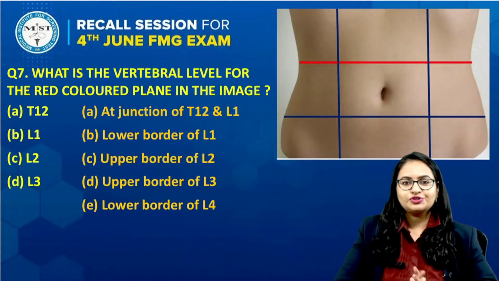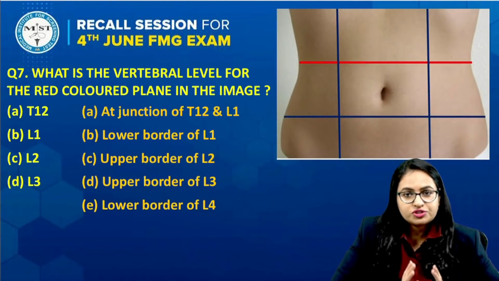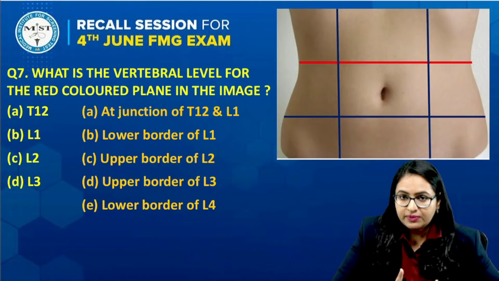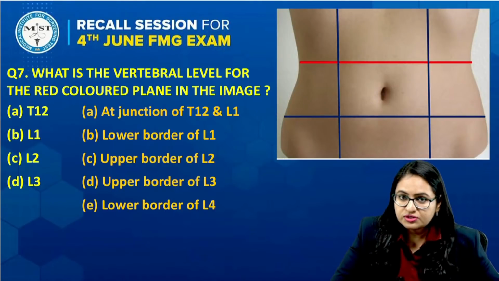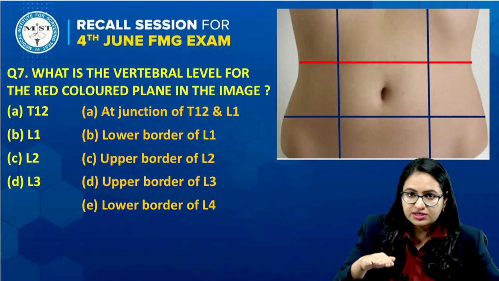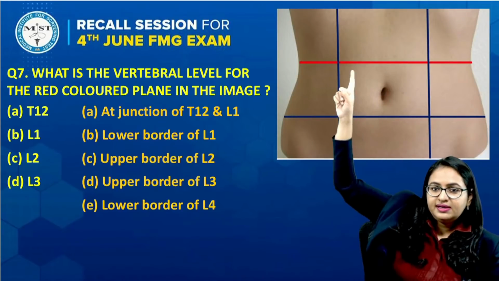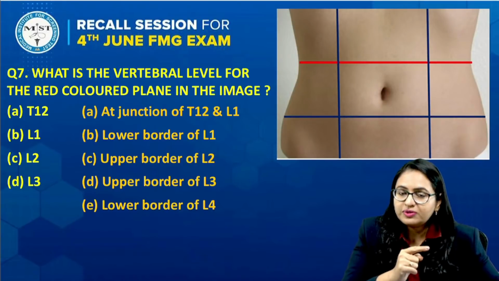Coming to the next question. Over here the vertebral level of this image was asked. Now what was the question? They have given the image of the abdomen showing the division into quadrants. Okay, and we know the division into quadrants is by 2 vertical lines and 2 horizontal lines. They said that the red line, or the red plane, which is shown over here, lies at what vertebral level?